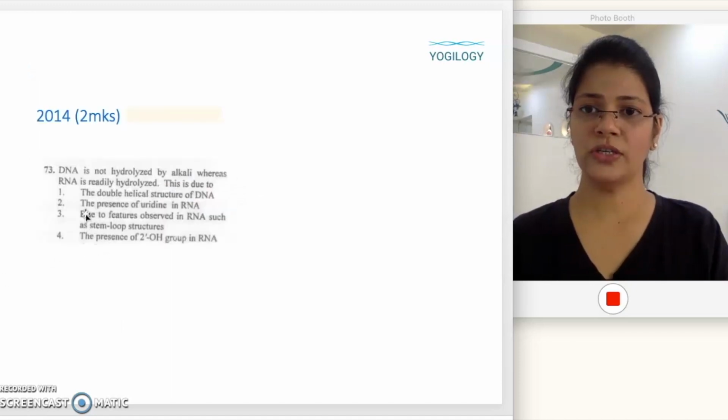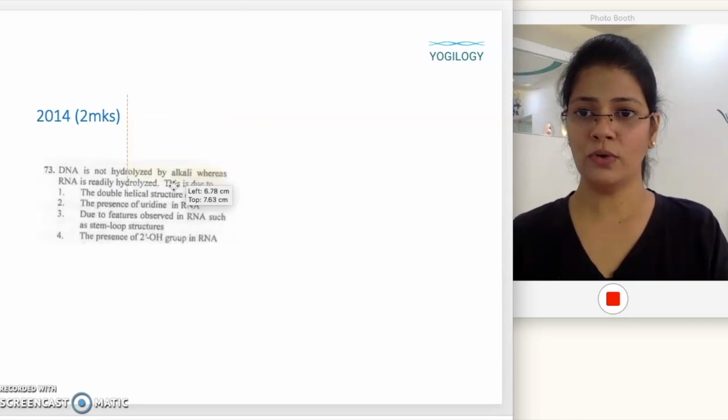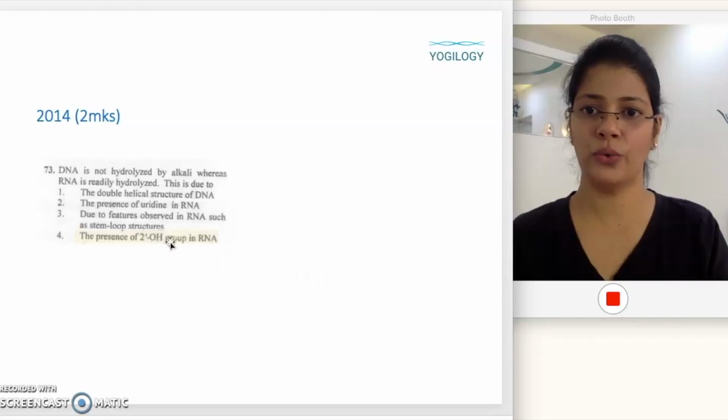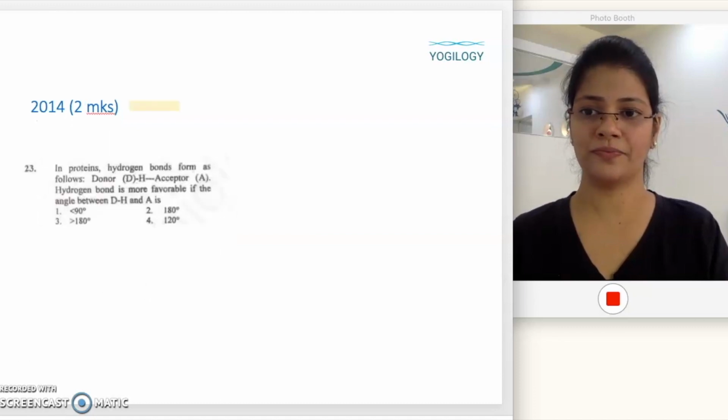So the next question here is: DNA is not hydrolyzed by alkali, whereas RNA is readily hydrolyzed. This is due to the double helical structure of DNA, the presence of uridine in RNA, features observed in RNA such as stem loop structure, or the presence of the 2'-OH group in RNA. As we all know, RNA is going to be susceptible to alkali attack because of the presence of the 2' hydroxyl group in RNA.